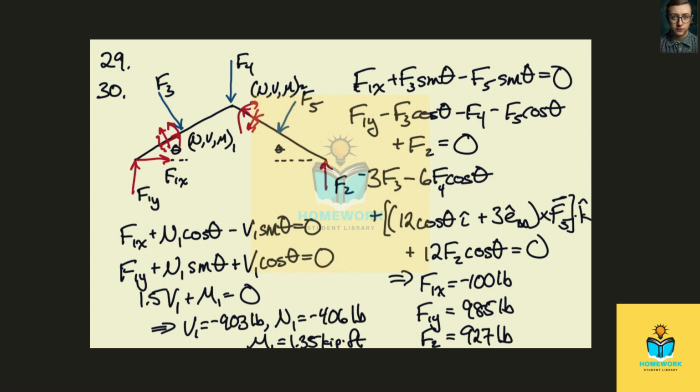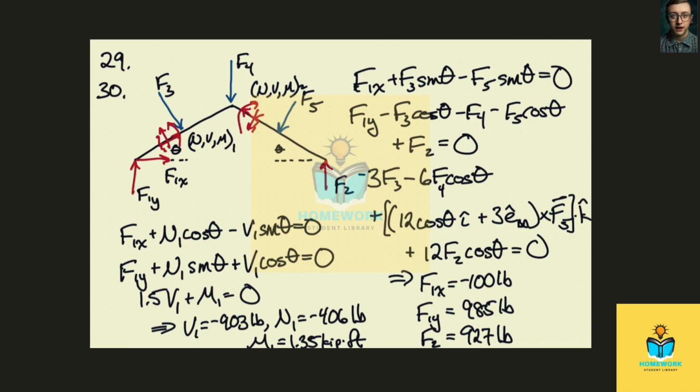For moments, the distance to the cut is 1.5 feet, so we have 1.5 feet times v1 plus m1 equals 0. We can use these 3 equations to solve for v1, n1, and m1. We get v1 equals 903 pounds, n1 equals minus 406 pounds, and m1 equals 1.35 kip feet.